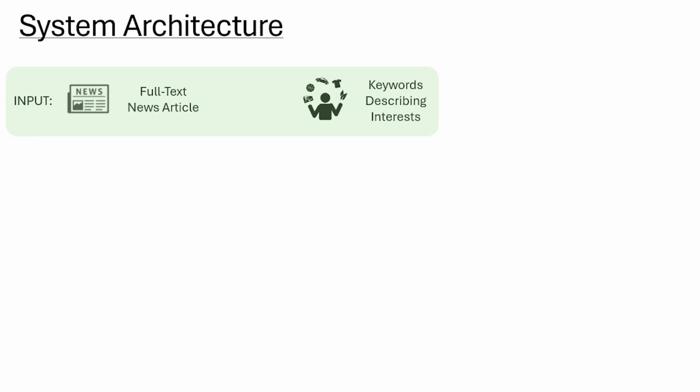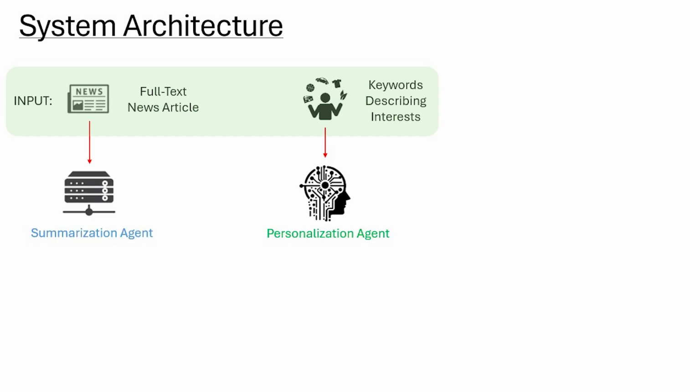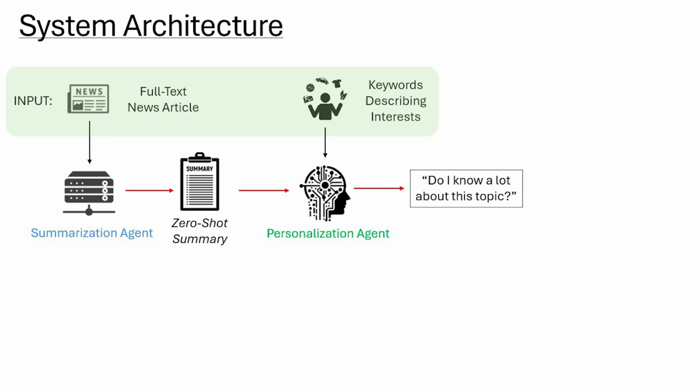This is the system architecture overview. We start with our inputs at the top. We have the full text news article, and we also have the keywords describing the interests. These each go into different agents. We'll start with the personalization agent. It receives that list of keywords, and it's going to generate a completely fictional person with a name, an age, a location, sometimes political leanings. But what we do know is that for those keyword interests that we put in, it knows a lot about those components.